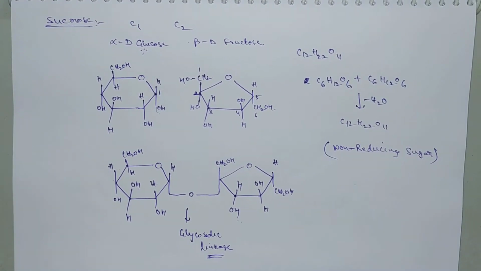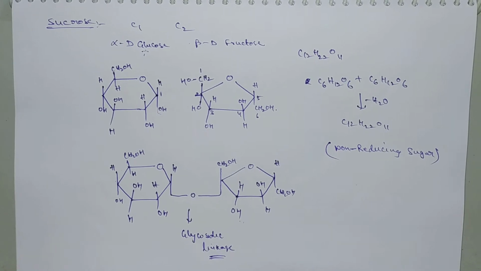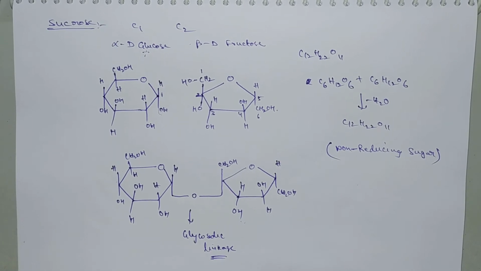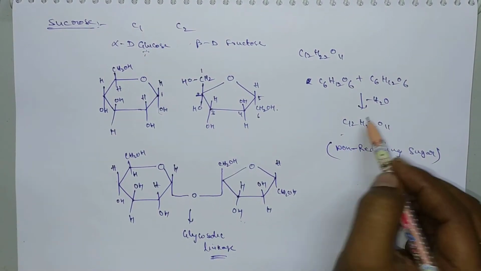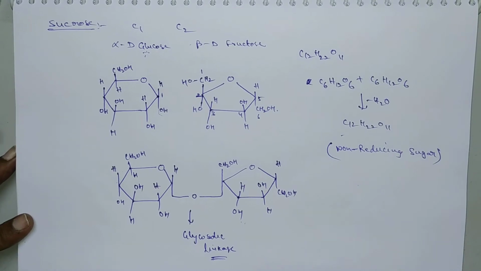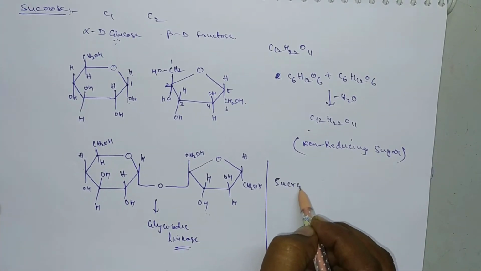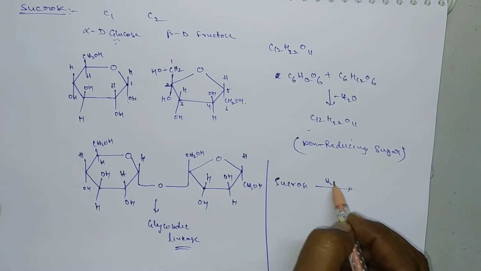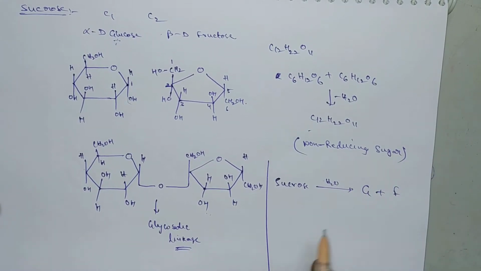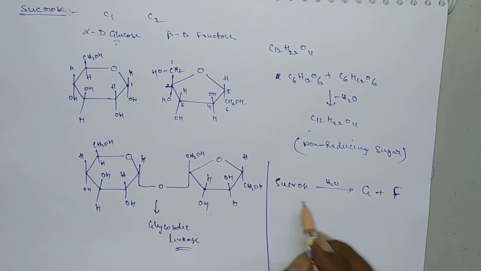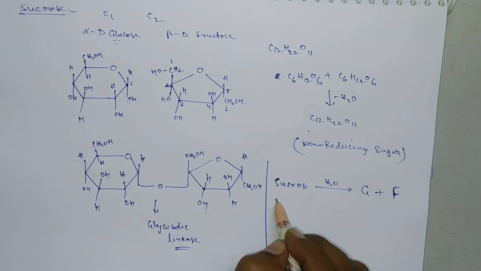Okay, this sucrose is a non-reducing sugar because it does not consist of any free aldehyde group or keto group. Suppose here it is sucrose. Remember carefully, sucrose upon hydrolysis produces glucose and fructose. This process is called inversion. Sucrose is nothing but cane sugar.